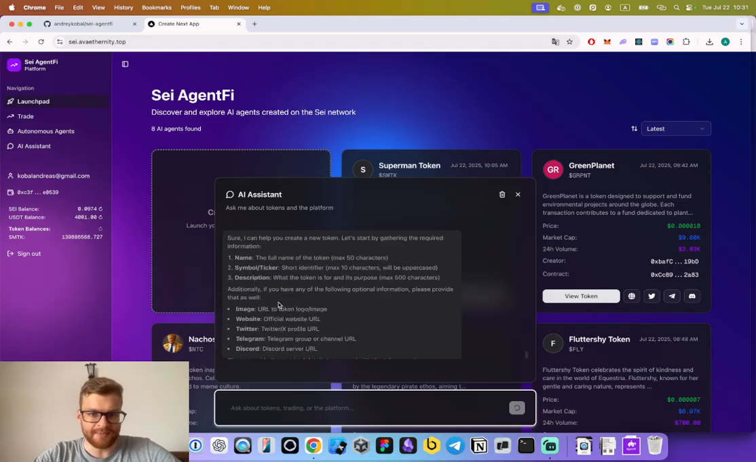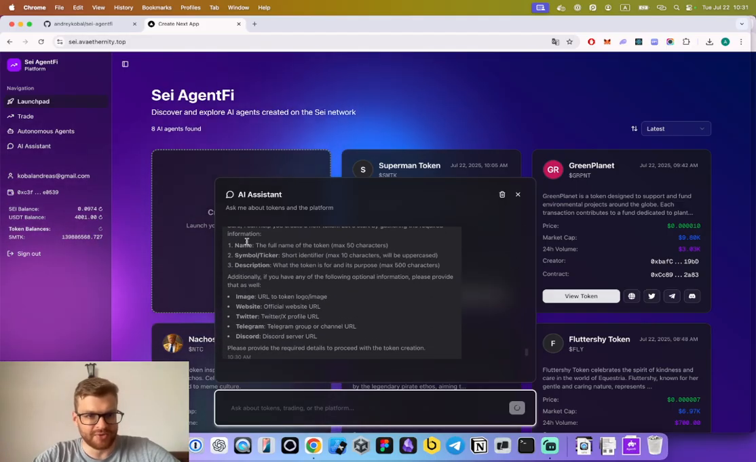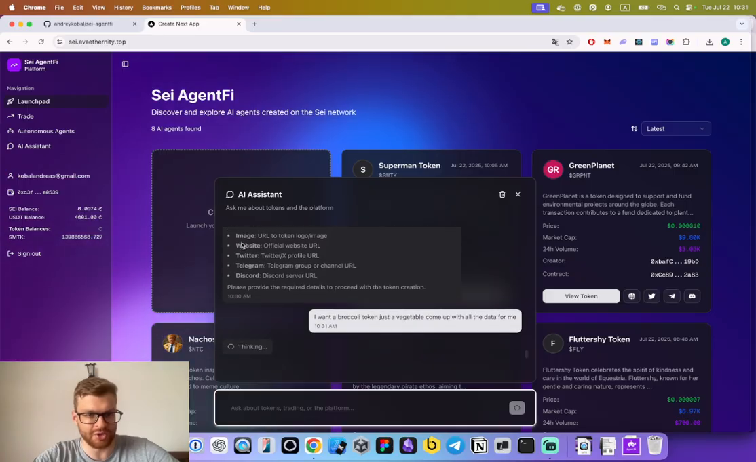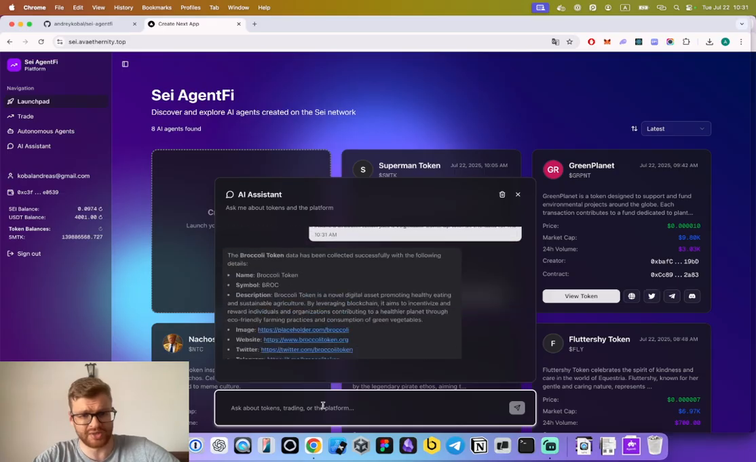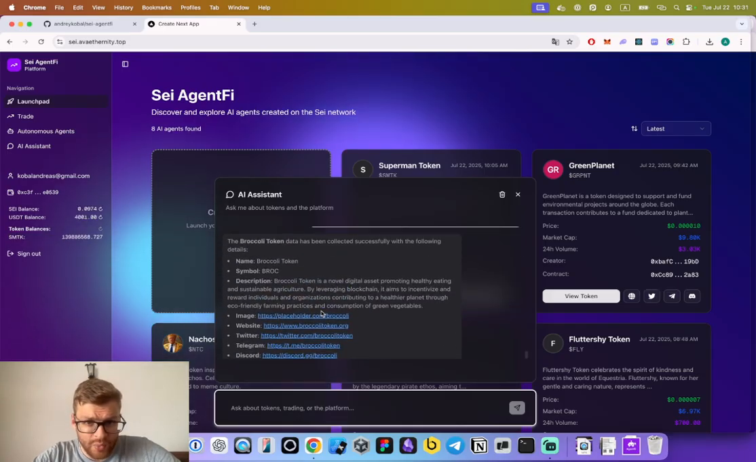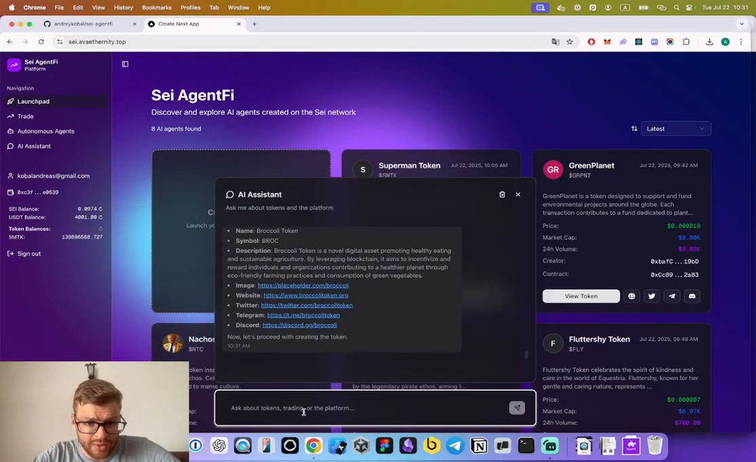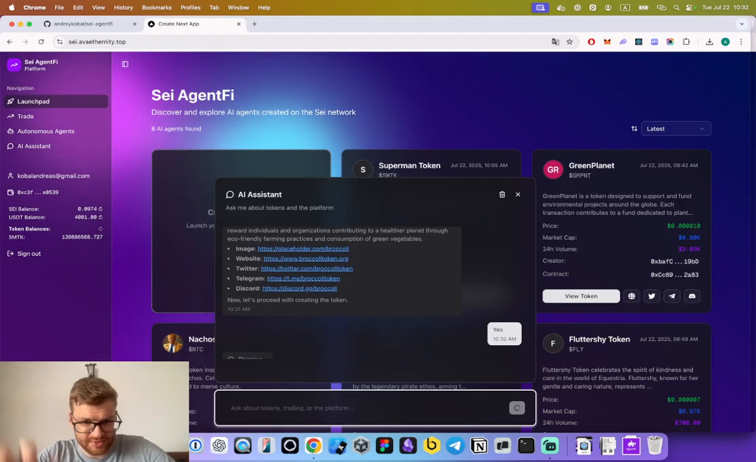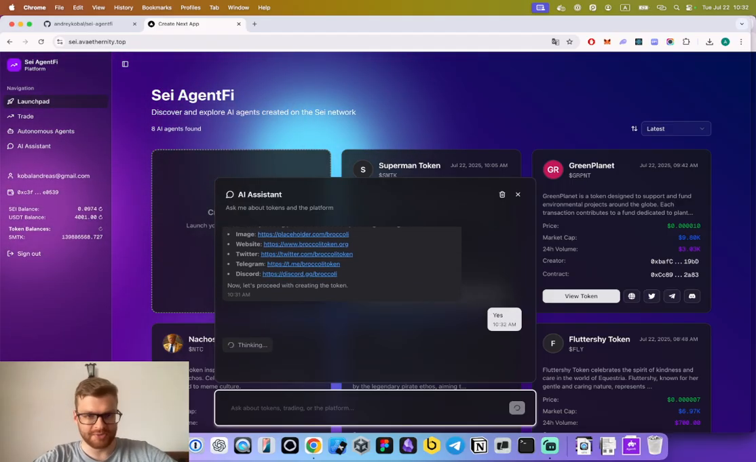So now the AI, it asked me for this information for the token, for name, for symbol, for description, for the image, website, Twitter, Telegram, Discord. In a real use case, I would send this data to the AI and it will populate the token creation process with this real data. Right now, we want to proceed with this pre-generated data, and now I confirm. Yes, just yes. The token is being created.